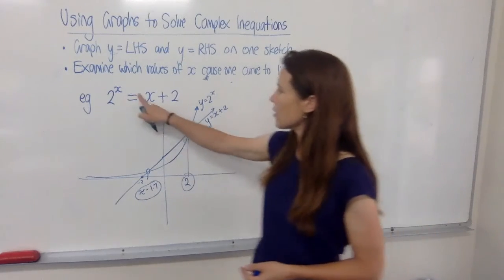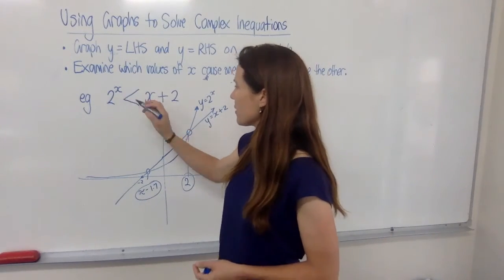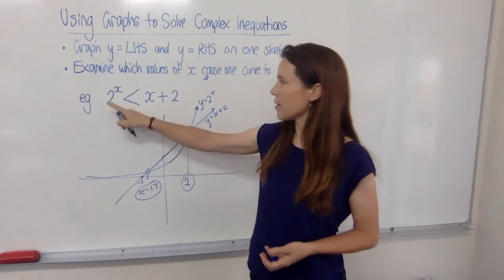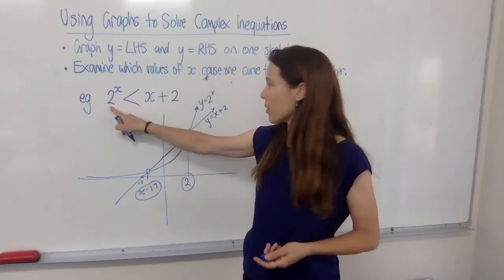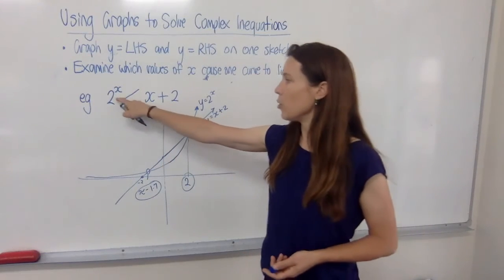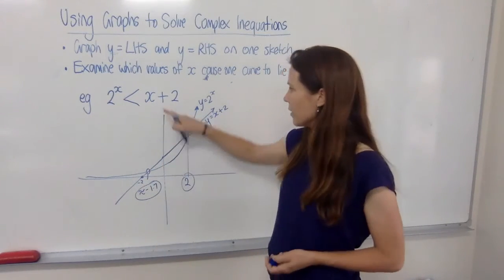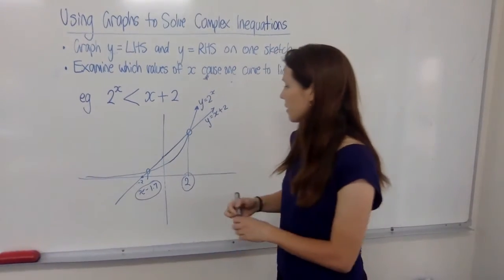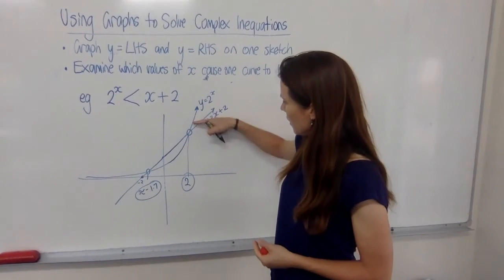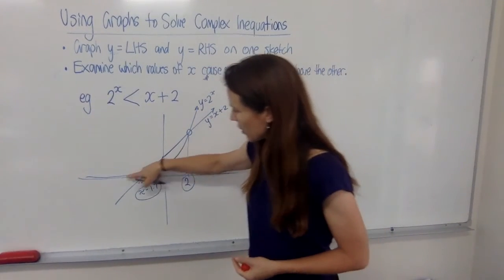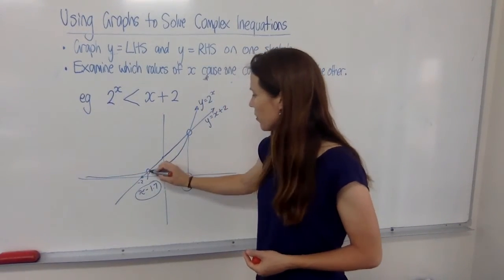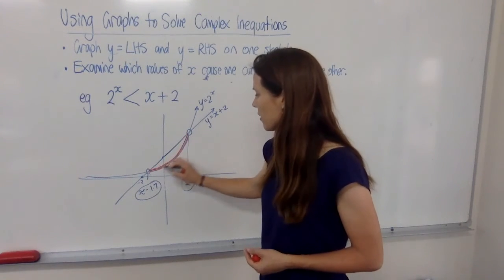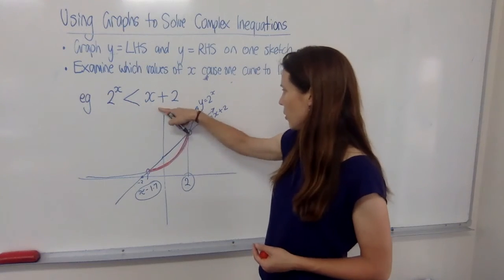Okay, so how does that change if we put one of these less than signs in there? Well, what we're saying is, tell me the values of x where this curve, y equals 2 to the power of x, is sitting below, actually sitting lower down than this straight line. Well, let's use our red pen here and see where is the curve lower. Up here it's higher, and up here and along here it's higher. The part where it's actually below is this section here, isn't it? Because here our curve is below our straight line.